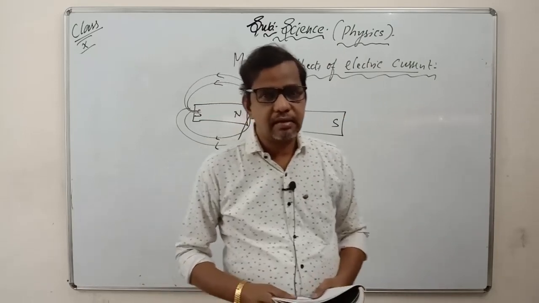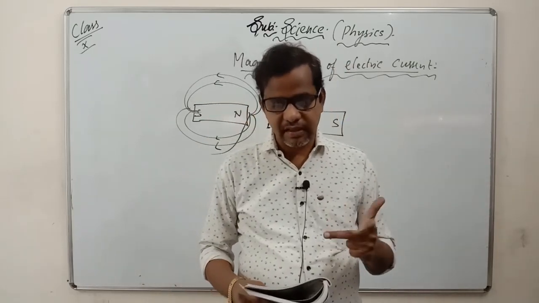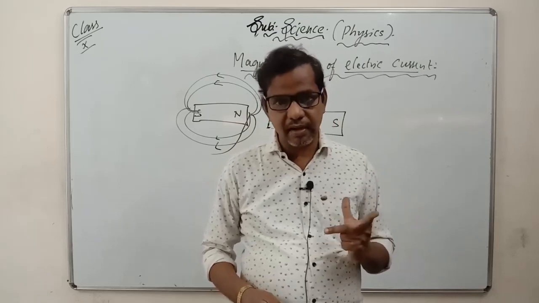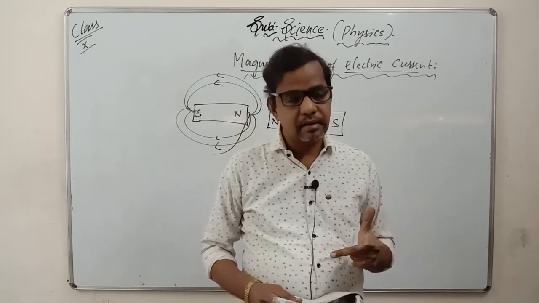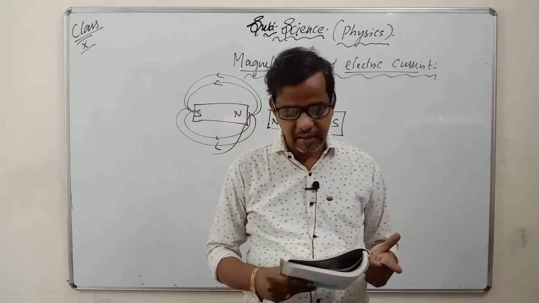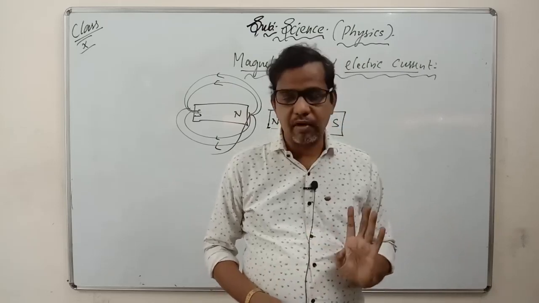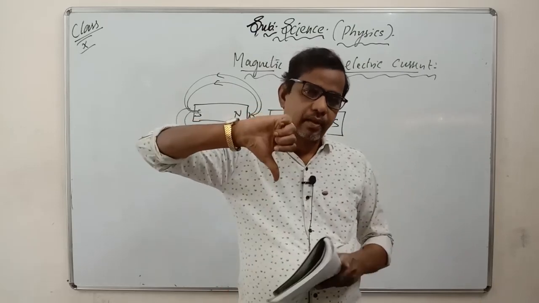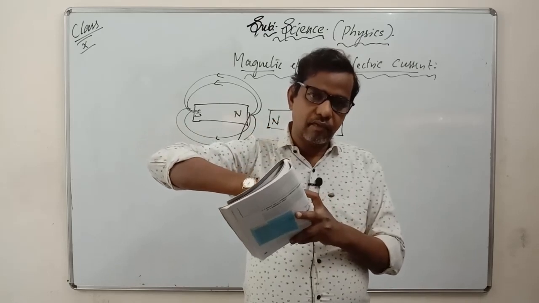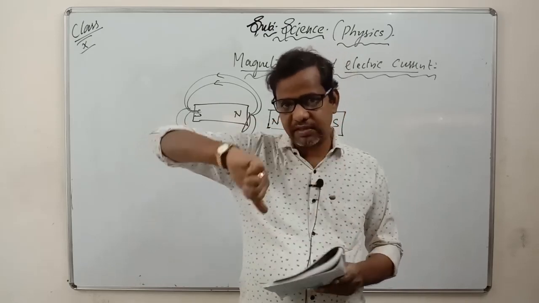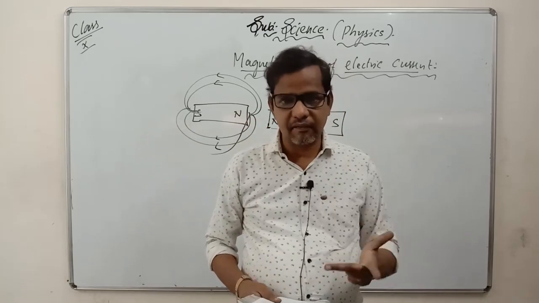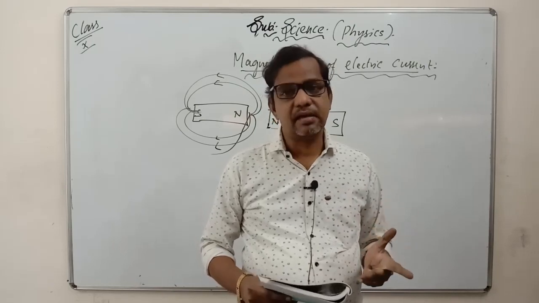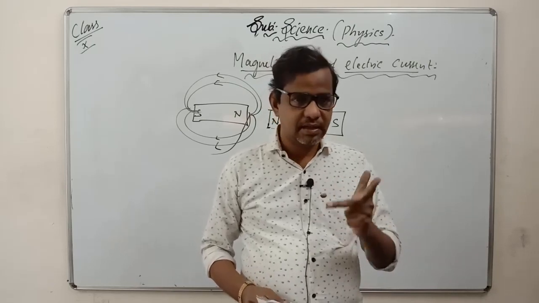If you take the left hand rule, he has given the figure there. The thumb indicates the motion, the forefinger indicates the field, and the middle finger indicates the current. These three are very important here. In the left hand rule, one indicates the motion, second indicates the field, and third indicates the flow of current. Three things are very important here.